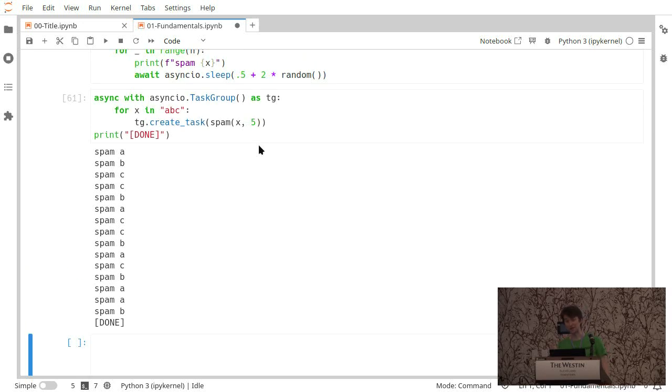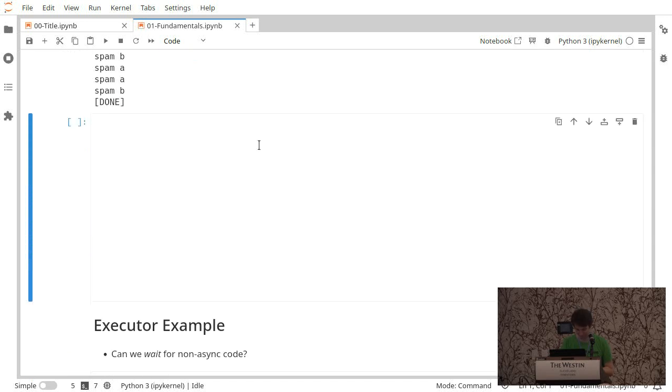Also, if there's an error that's raised from any of them, it will cancel all the other tasks in the task group, so you can group them logically. I want to fetch all this stuff. If any of them fail, just cancel them all and tell me about it, because I don't want to be hammering my database so much.